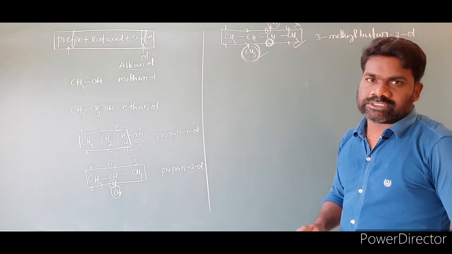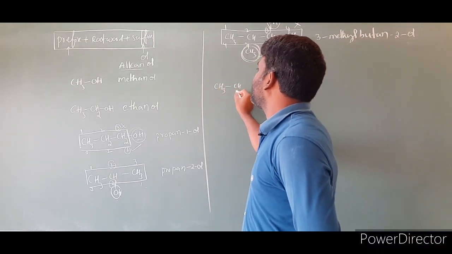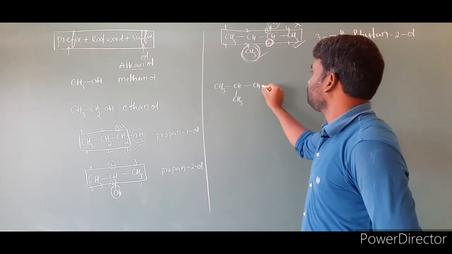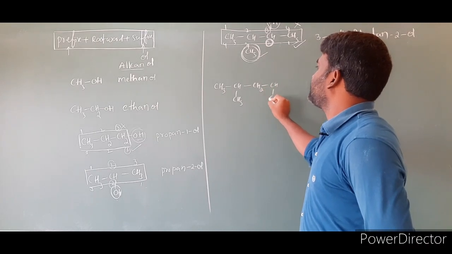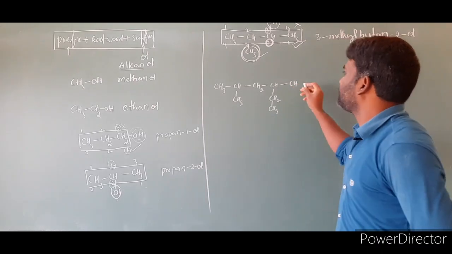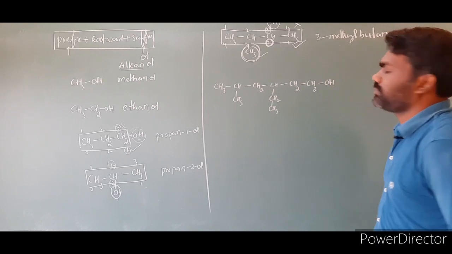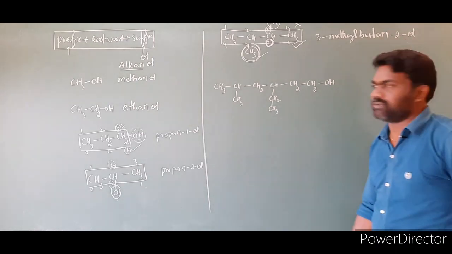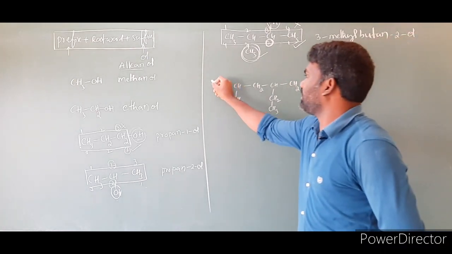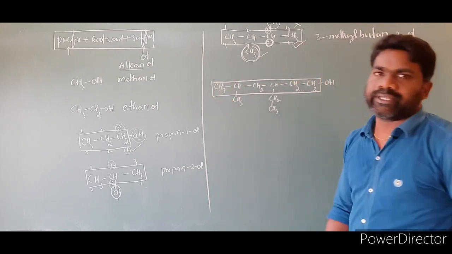If two or more substituents are present, I am taking a different compound. CH3, CH, CH3, CH, CH2, CH, CH2, CH3, CH2, CH2, OH. This is the compound given to you. 1, 2, 3, 4, 5, 6 carbons are there. So first select the longest carbon chain. Right, I selected the longest carbon chain.